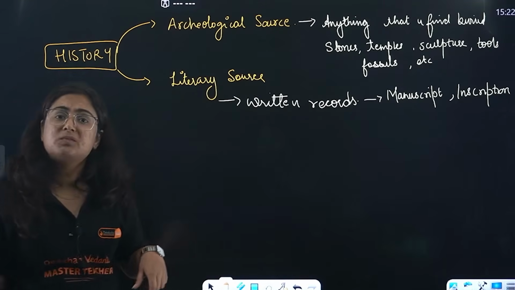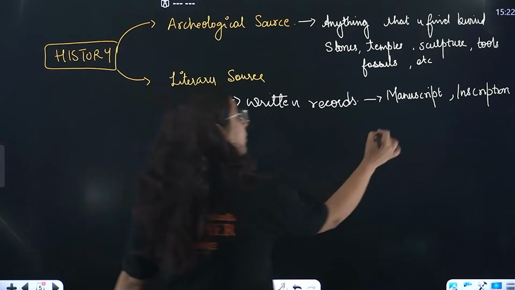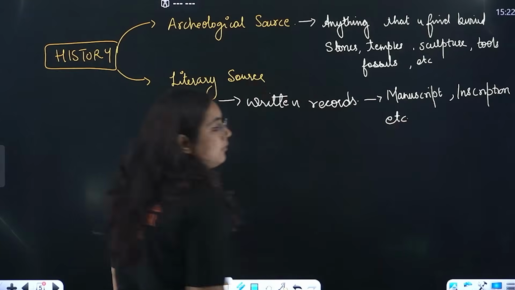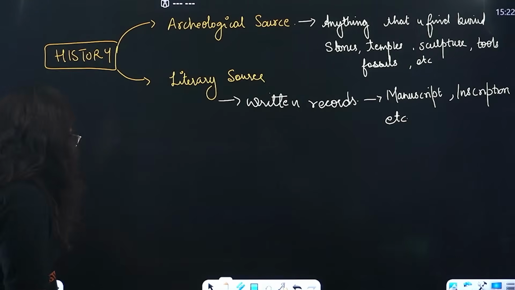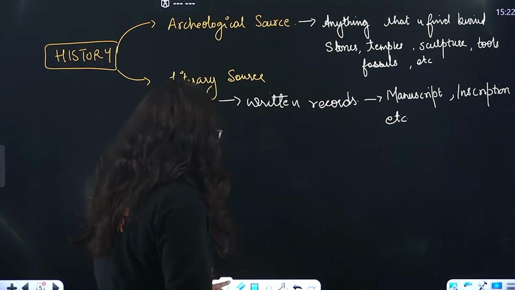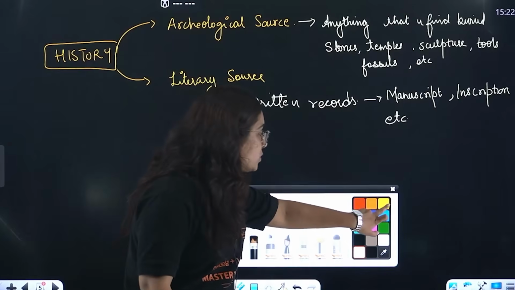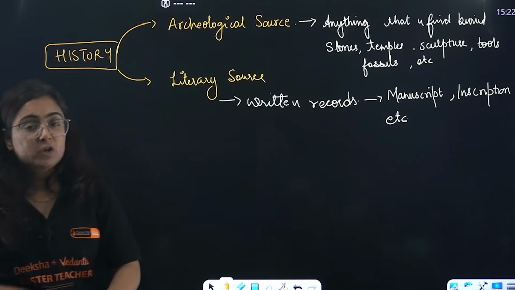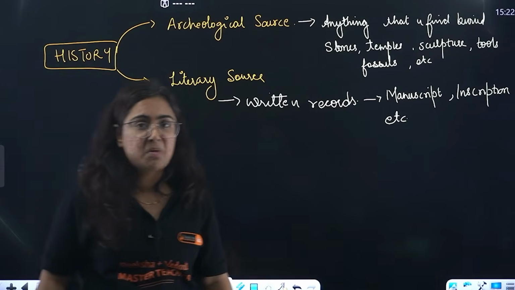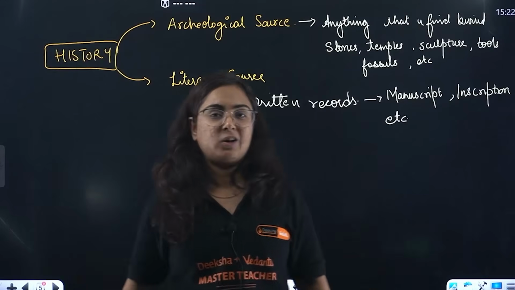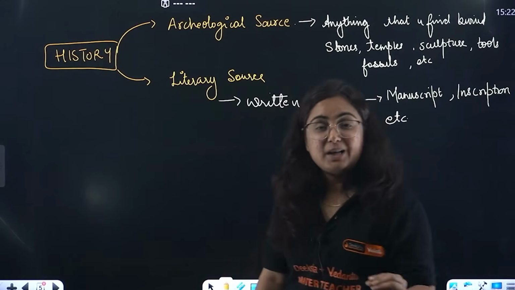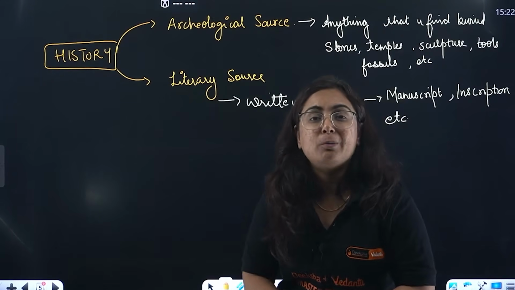Those are inscriptions. And after that, various written records have been found. Now come to the question, ma'am. But in history, we do not find the evidence of what? Written records since the time humans were monkeys. Obviously not. And hence, for that, we have divided history into how many parts?